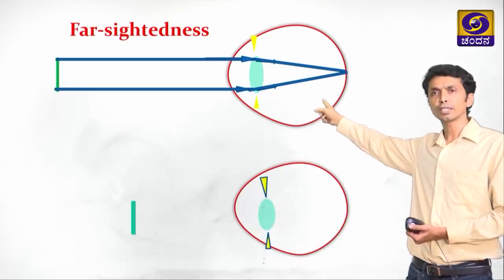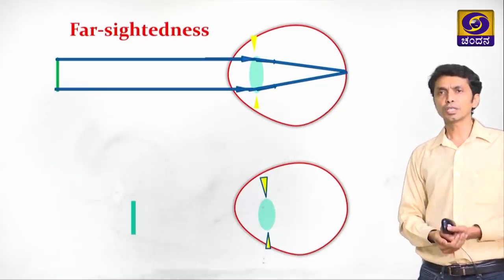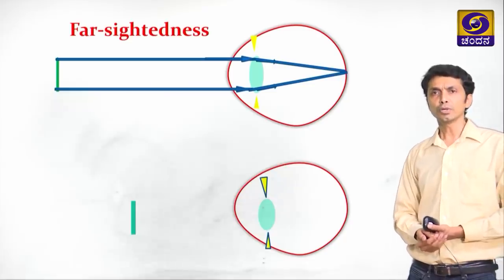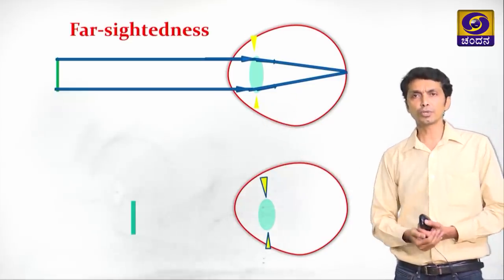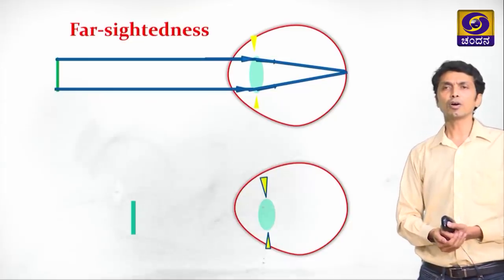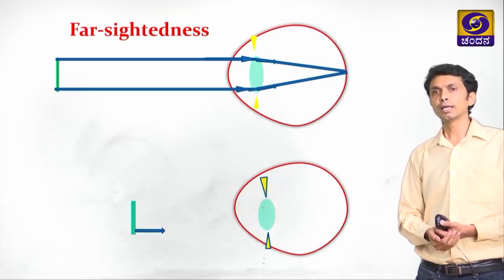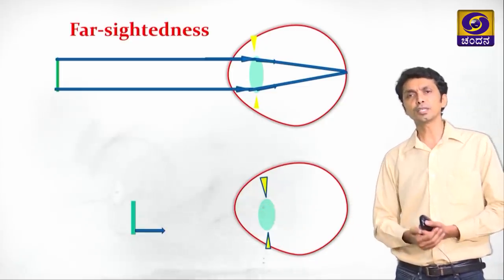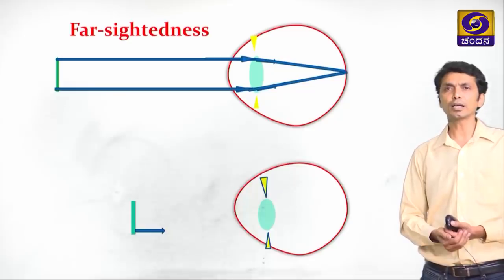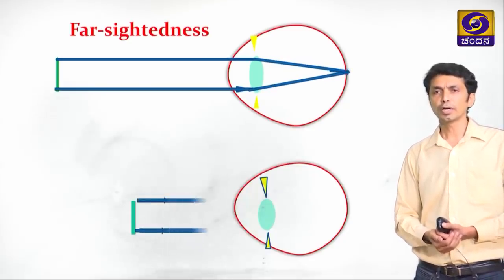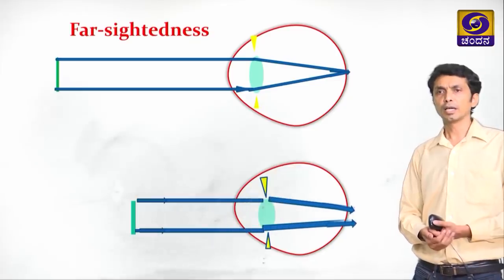being formed. As we can see, the image is being formed on the retina. So this individual is able to see the far away object clearly. What happens when that object comes nearer? In the second case, you can see the object is nearer to the eye. Let us see how the rays move in the object which is near.